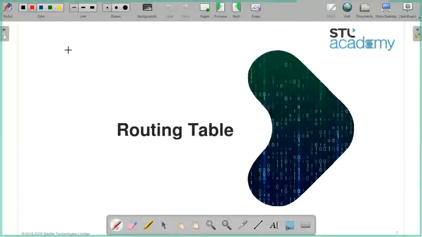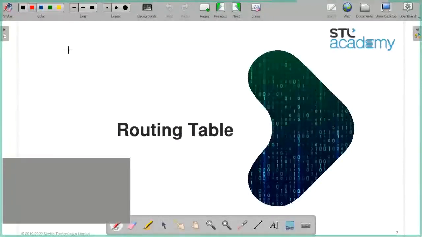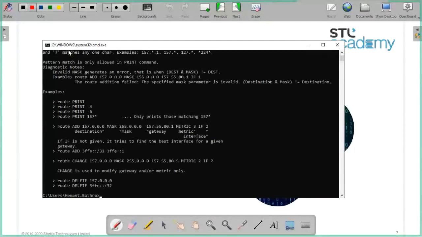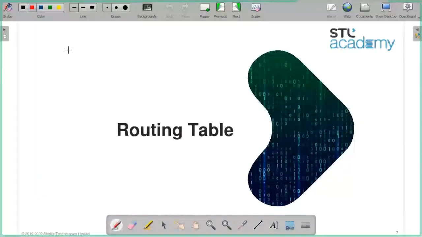PC. Let me try. Route command. Route. Yes, route. Route print. The command is route print. So my PC also has a routing table. Now what does this routing table contain? Destination network.